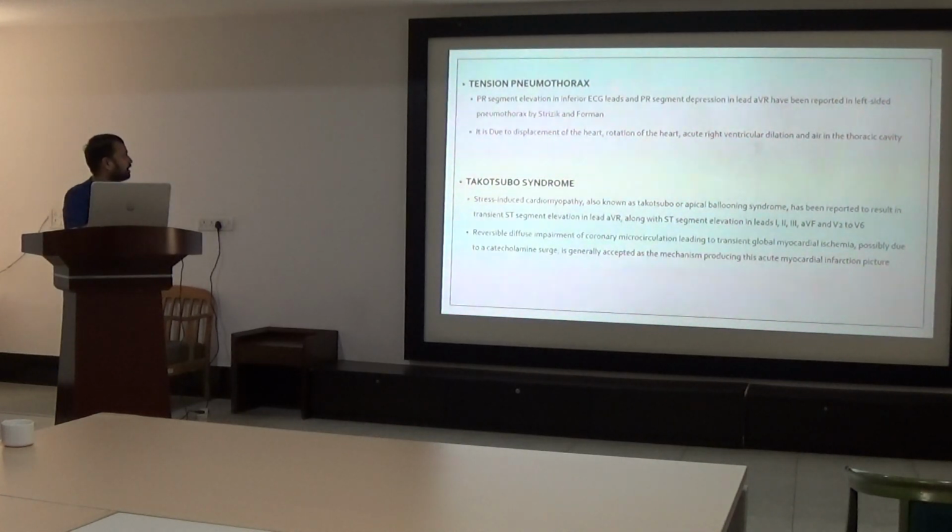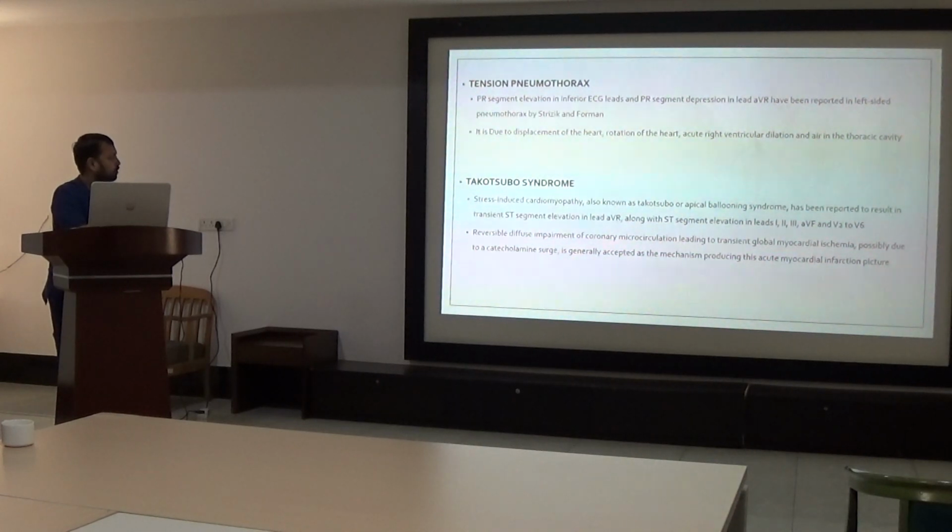Other conditions like tension pneumothorax show PR segment elevation in inferior ECG leads, and PR segment depression in lead aVR has been reported in left-sided pneumothorax. This is due to displacement and rotation of the heart in acute right ventricular dilation and air in the thoracic cavity. In Takotsubo syndrome, which is stress-induced cardiomyopathy, also known as apical ballooning syndrome, there is ST segment elevation in aVR along with ST segment elevation in 1, 2, 3, aVF and V2 to V6. This is a condition with all lead elevation.